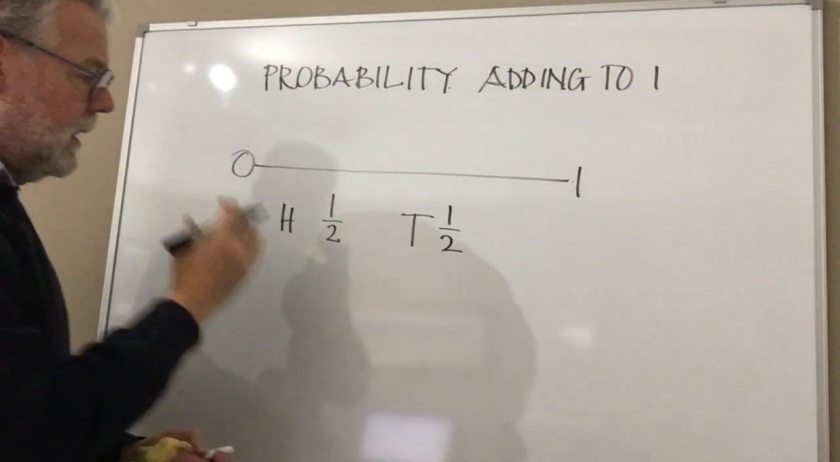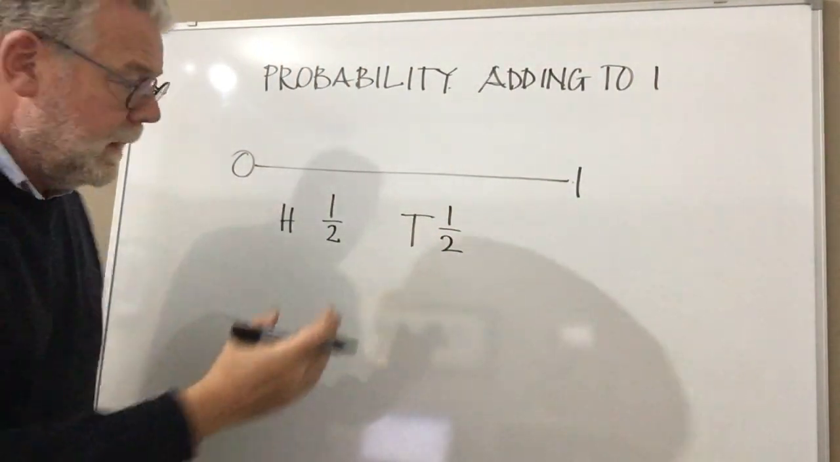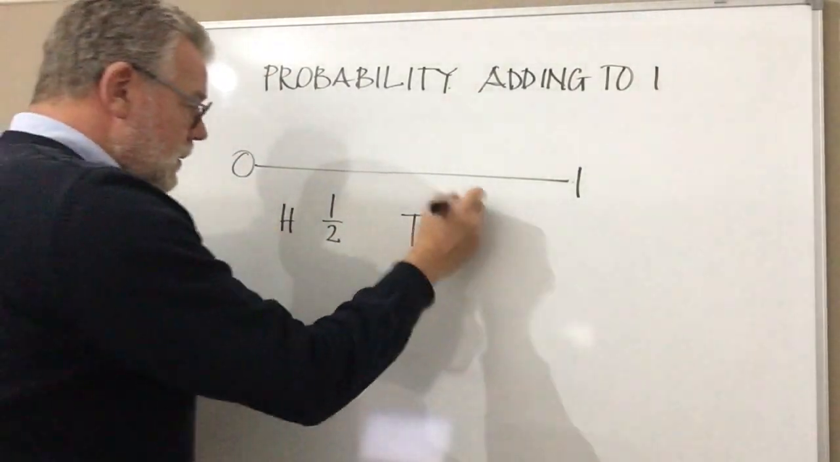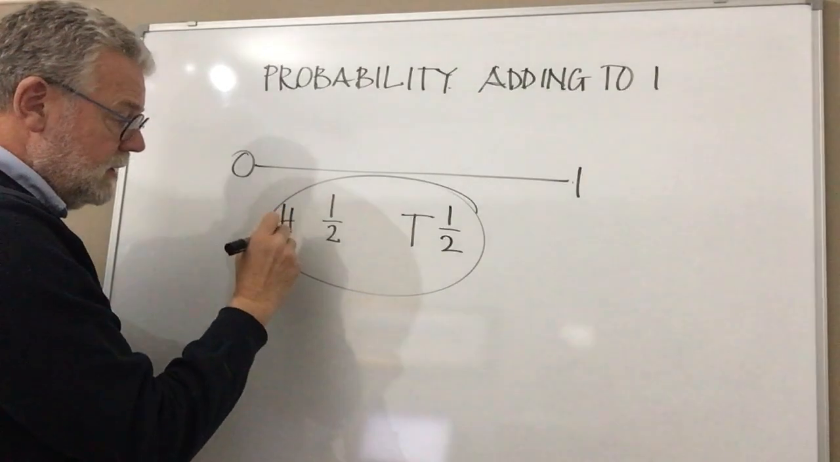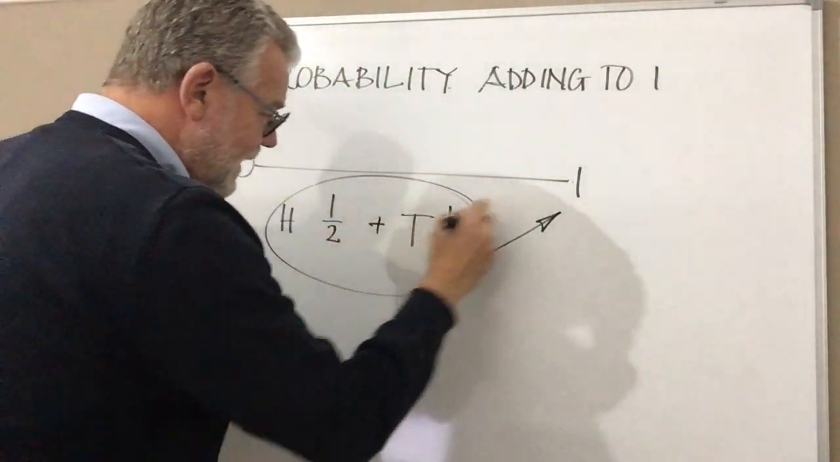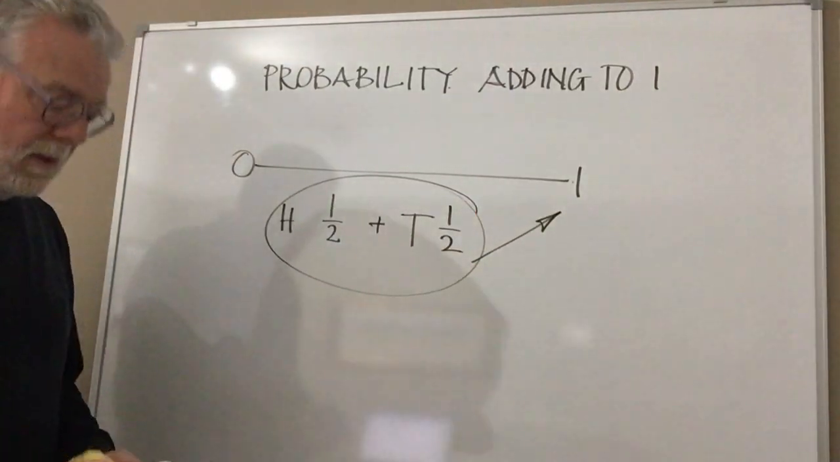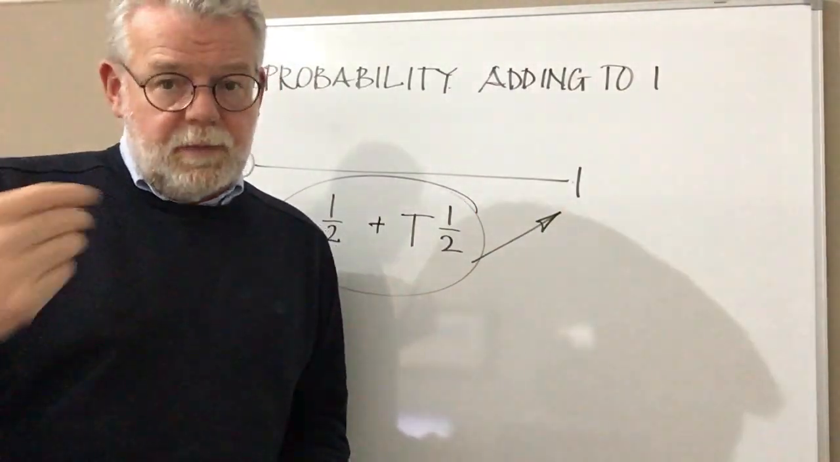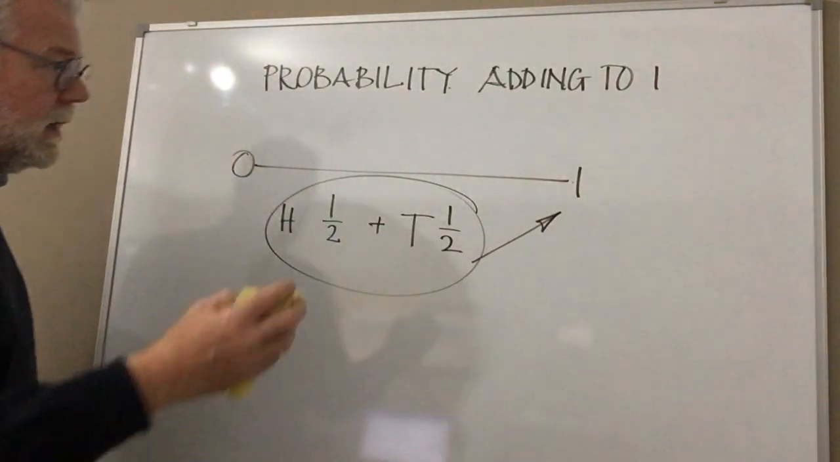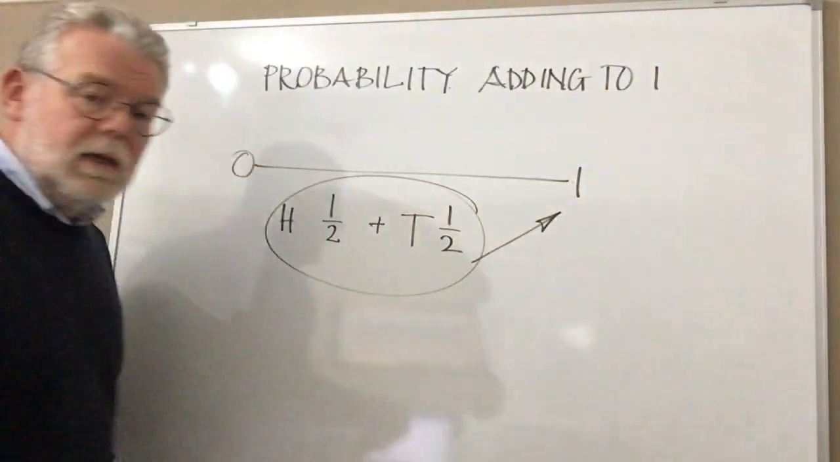So it can only be a head or a tail, can't it? So if I add both of those together, I know for certain it's got to be a head or a tail, and therefore a half added to a half gives me the fact that it's certain it's going to be one or the other for certain. It can't be anything else, can it? Okay, so this is our probability adding to 1.